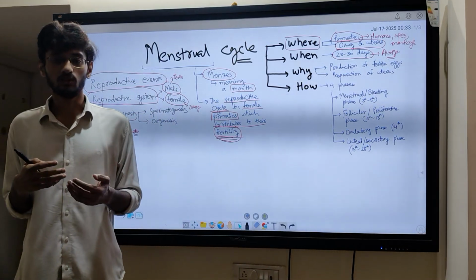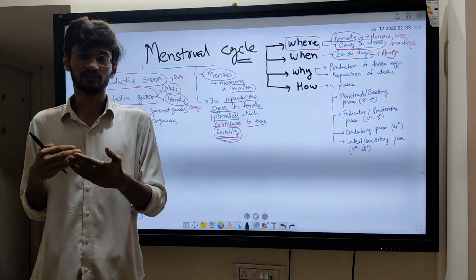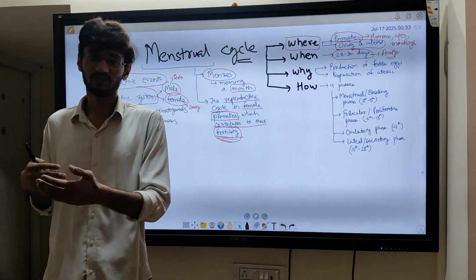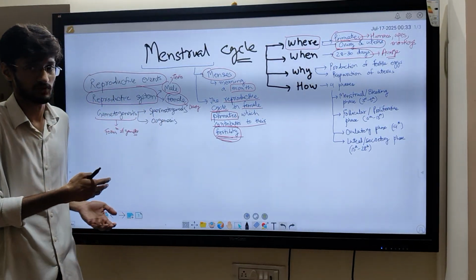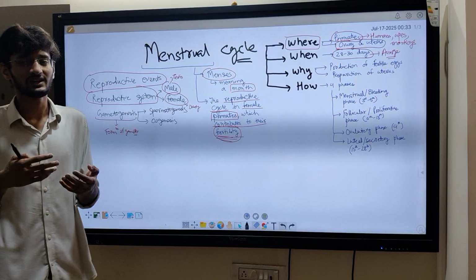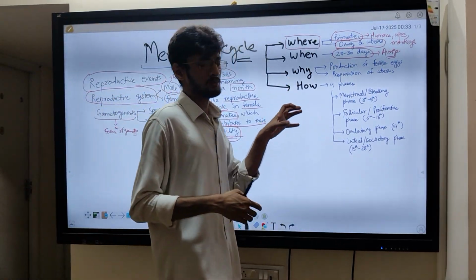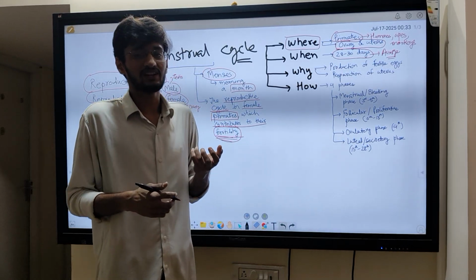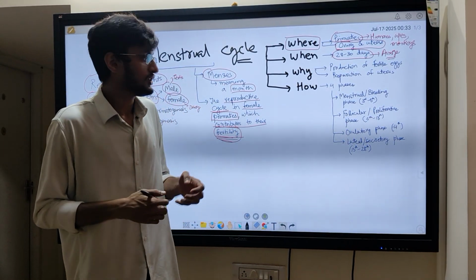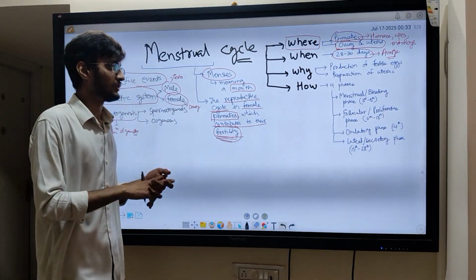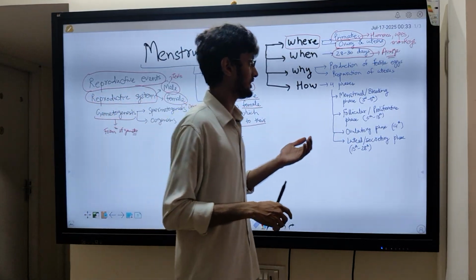Now you might ask, why, sir, are some females showing 31 to 45 days and why are some showing 21 days? So this depends on the clinical condition of the woman. Now the main question is, why does the menstrual cycle even need to occur? So there are two main reasons why the menstrual cycle needs to occur.